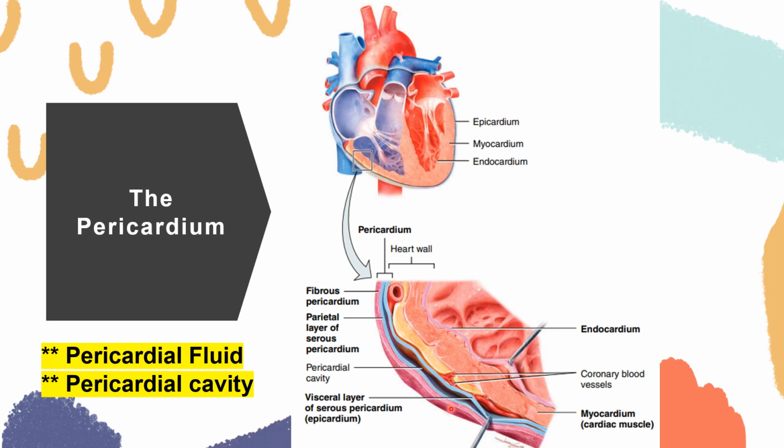Your serous is a double layer, right? You have a visceral, which is also called your epicardium. And between the layers of your serous is where you can find this fluid, which is termed your pericardial fluid, secreted by your pericardial cells, that is found in your pericardial cavity.